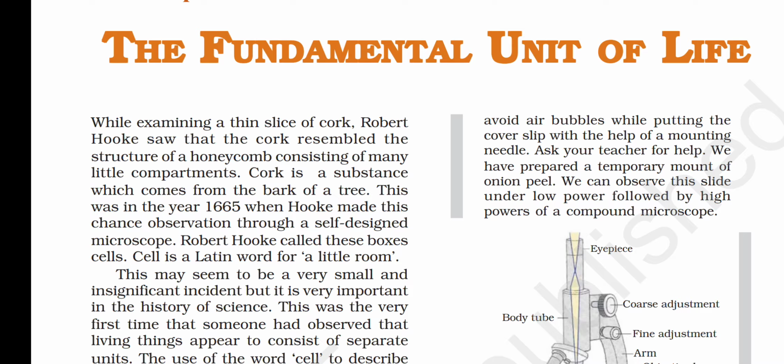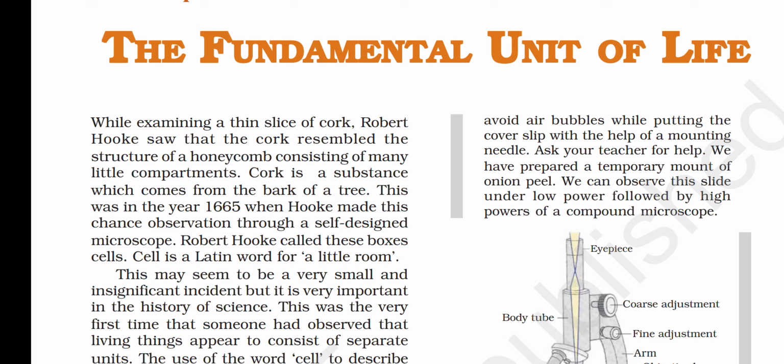Now what is a cork? Cork is a substance which comes from the bark of a tree. So the answer to the first question is given in the first paragraph of our chapter. So what was our question? Our question was, who discovered cell and how?